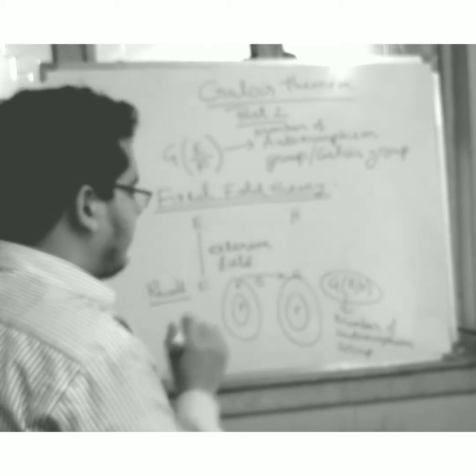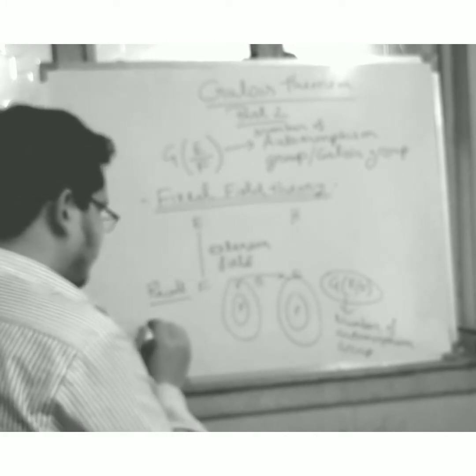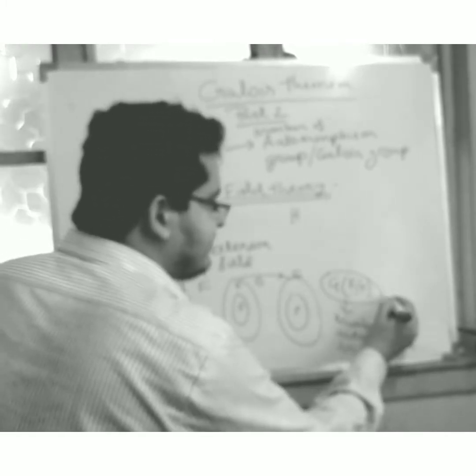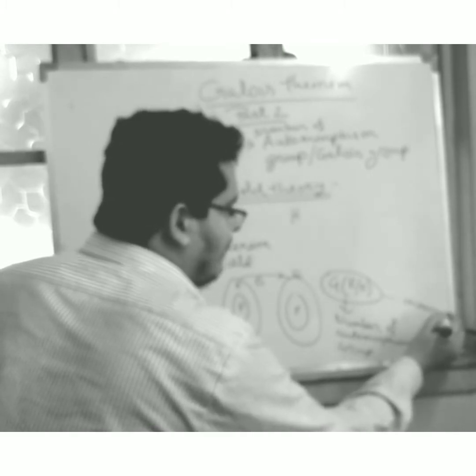Friends, whatever I have told, automorphisms means the inverse exists. Why?